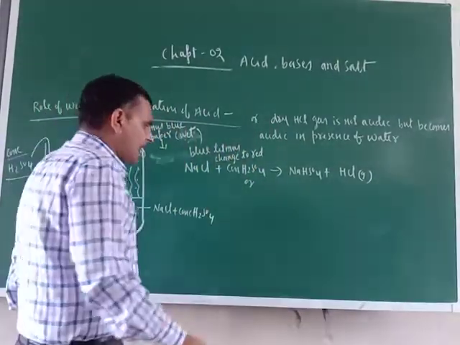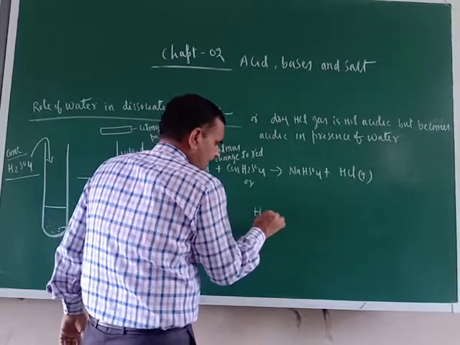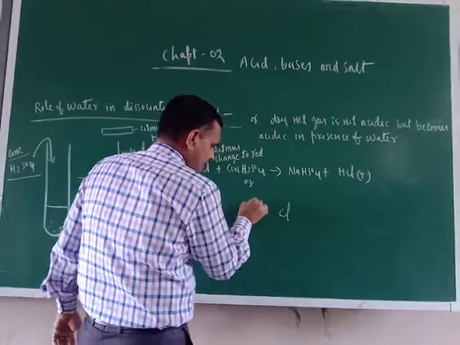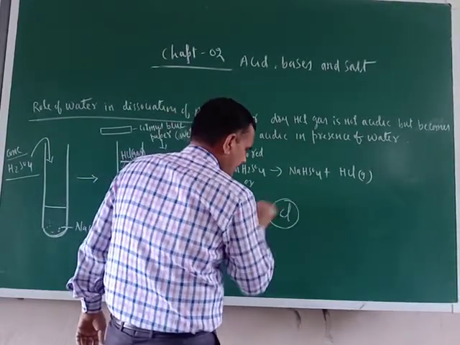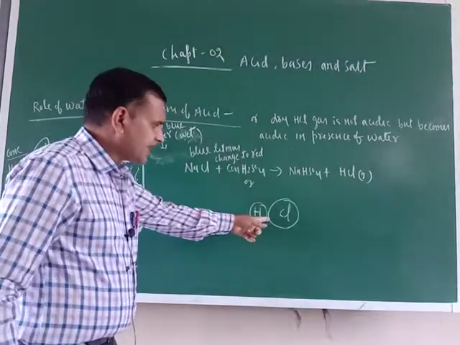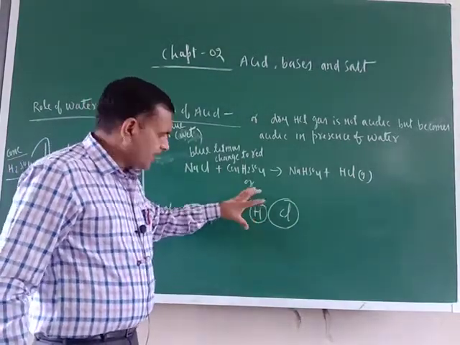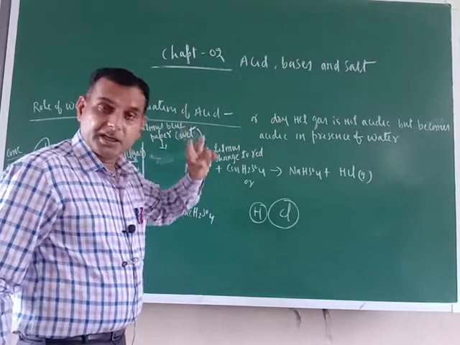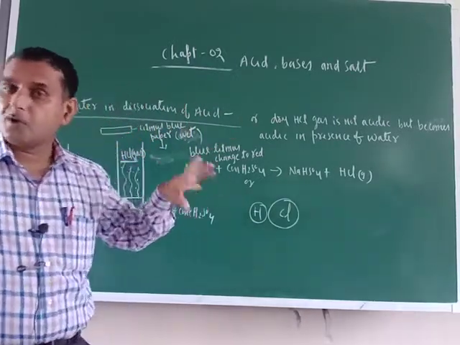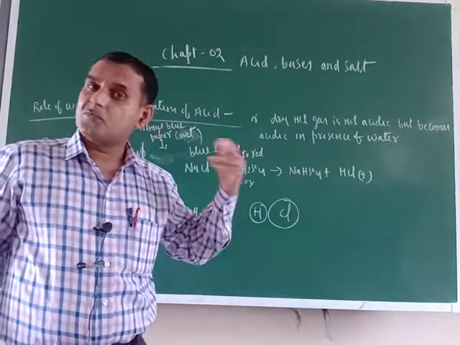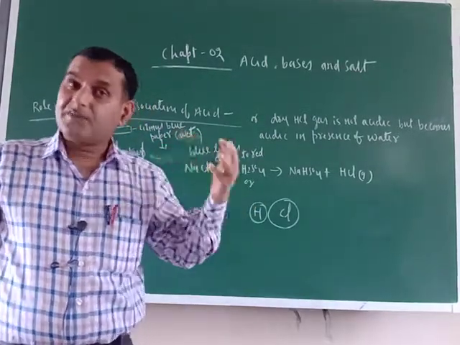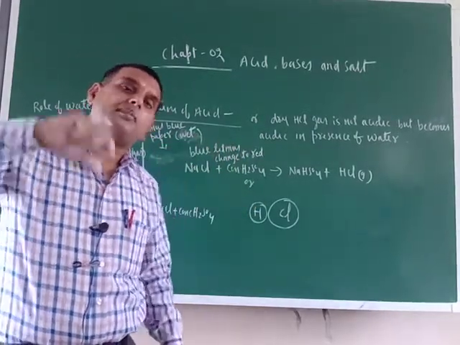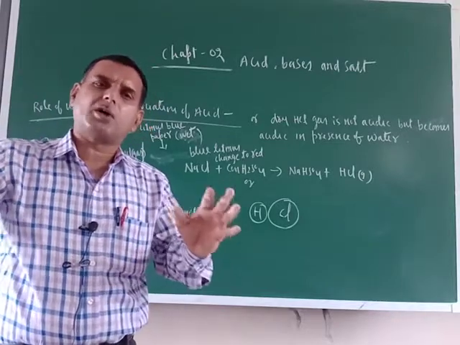Just see, HCl. So H and Cl are there. H and Cl are bonded with each other. A covalent bond is there. There are two types of bond: ionic bond and covalent bond. Ionic bond is formed by the giving and taking of electrons.